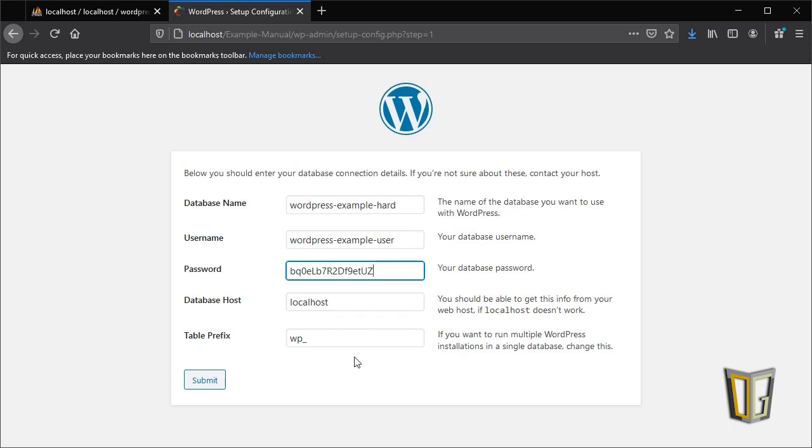The only tricky thing in this step that might be confusing is the table prefix option. This isn't required, so you can ignore it if you want. I like to add names to my table prefixes because I'm weird like that. Once the form is filled out, hit the Submit button.